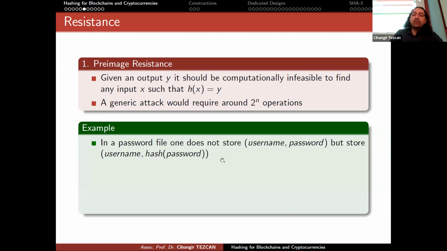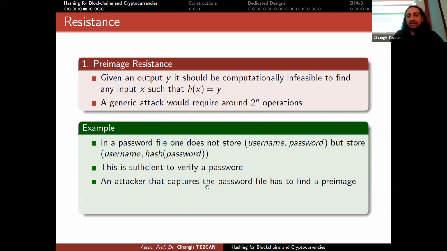Actually, a lot of people in the early days of the internet stored passwords like this. This is why a lot of web pages or commercial sites broke in the early 2000s. So the simple idea was to use this hash value instead of the password. This is sufficient to verify a password because once you, for instance, want to log into Facebook, you provide your password to them, they compute the hash of it and check if it is the same as what they stored in the database. An attacker that captures the password file has to find a preimage. We know that finding a preimage is hard, so this is why you are secure.